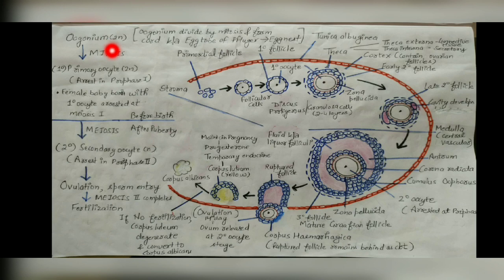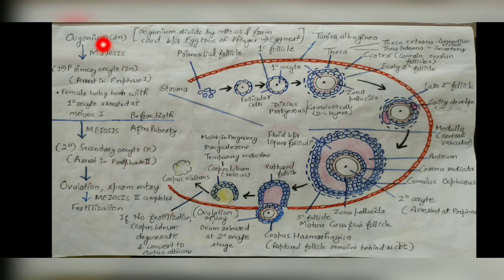So before birth it is a primary oocyte and its ploidy is 2n, and after birth when puberty is reached, meiosis 1 occurs and a secondary oocyte forms, but again there is a rest, or a gap. This secondary oocyte again arrests in metaphase 2, and when the sperm enters the female body, only then is the second meiosis completed.